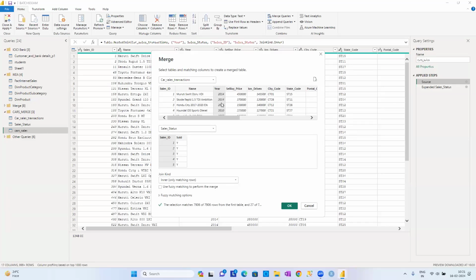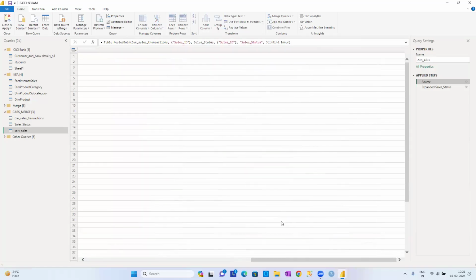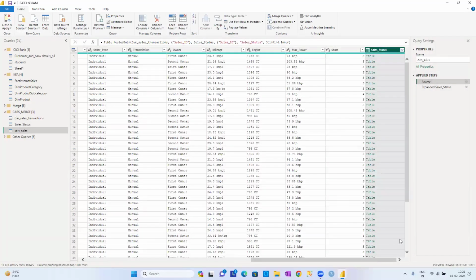Why? Because the same year may not match with all the data. Every sale ID may not match with the year data, and that too is not a correct one. If you select the sale ID, then perfectly it is doing that. So click on OK, and we are going to get this particular data, guys.